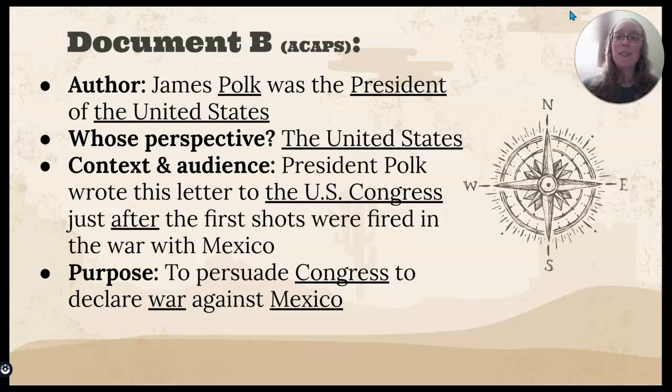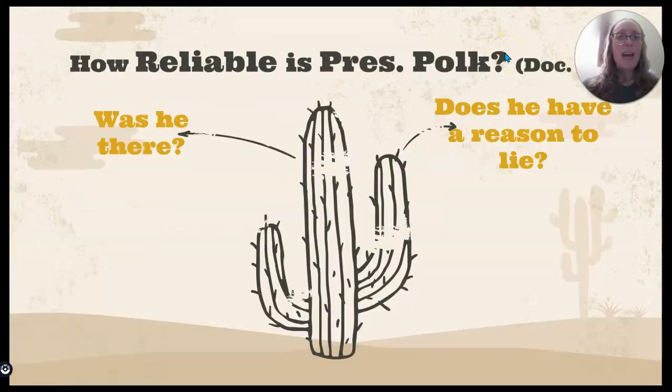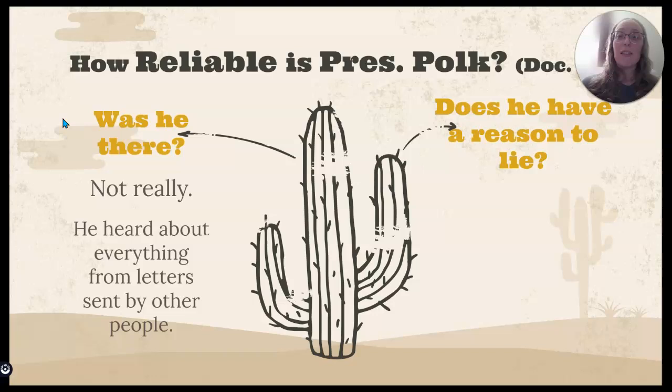Now, that purpose is important when we think about how reliable the document is. How much should we trust it? So how reliable is President Polk? Two questions that we'll ask about documents to really evaluate how much we can trust them. Was the person who wrote it there? So was President Polk there at the Thornton Affair battle? The answer is no. He was alive during the time period, but he wasn't there. He didn't see it. He heard about everything from letters sent by people who were there. So he had good information to base it on, but he wasn't there.